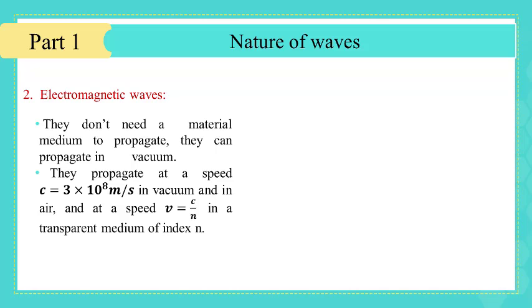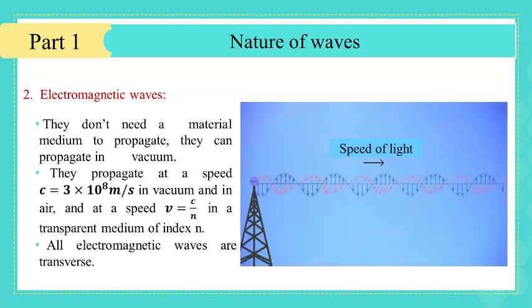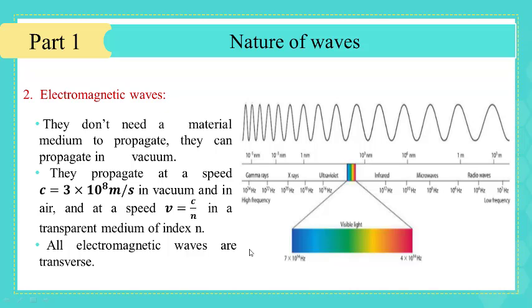While in other transparent mediums, their speed can be calculated by v equals c divided by n, where n is the index of this medium. All electromagnetic waves are transverse. These waves are produced by vibrations or oscillations of electric charges. This diagram shows the electromagnetic spectrum, which is the entire range of frequencies of these waves.